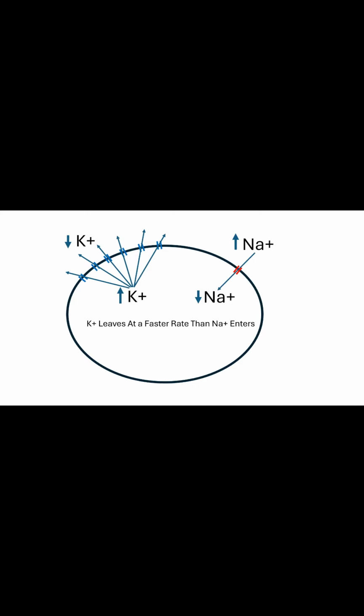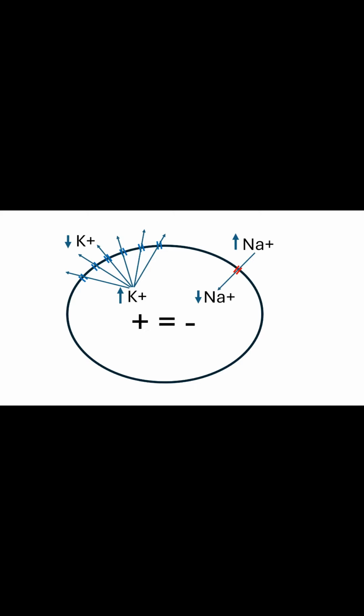Cells have high intracellular potassium and low extracellular potassium, while they have high extracellular sodium and low intracellular sodium. This means potassium wants to leave the cell at approximately the same rate that sodium wants to enter the cell. Since cells are actually more permeable to potassium than they are to sodium, this means that potassium will leave the cell at a greater rate than sodium will enter the cell.